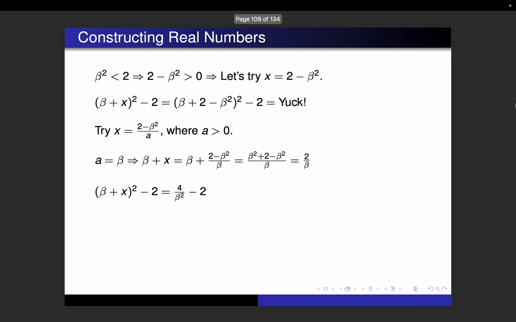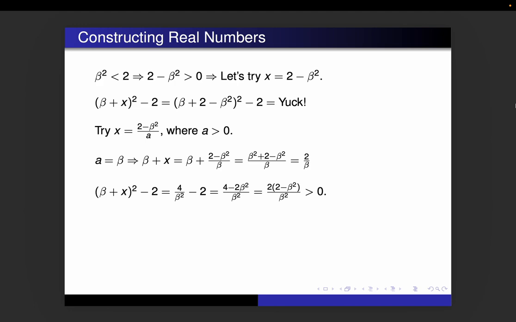If I square that, I get 4 over beta squared. If we then combine those two, we get (4 minus 2 beta squared) over beta squared. How about if we factor out a 2? That's kind of nice. If we factor out the 2, we get 2 minus beta squared, which we know is a positive number. 2 is a positive number. 2 minus beta squared is a positive number. Beta squared in the denominator is a positive number. Sadly, that makes it a positive number. We wanted it to be negative, right?